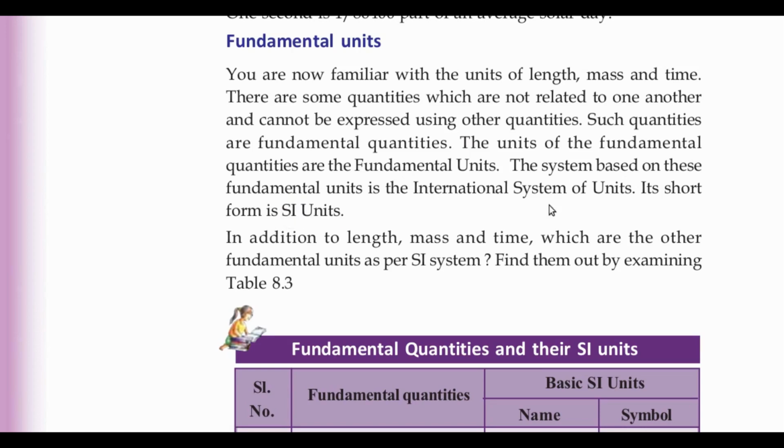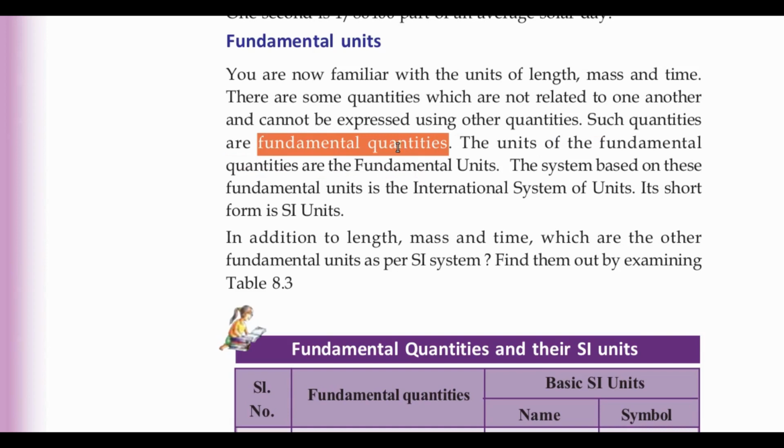Here we have two points to remember. There are some fundamental quantities, which are quantities that cannot be expressed using other quantities. The units of the fundamental quantities are the fundamental units.